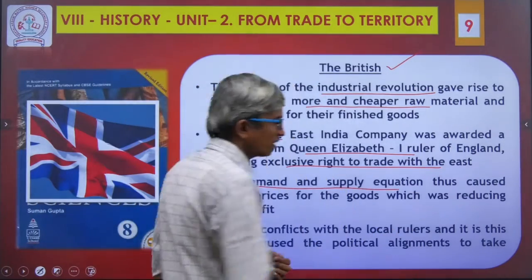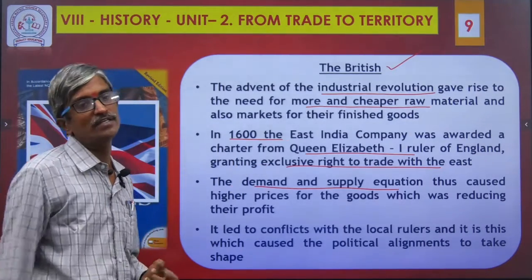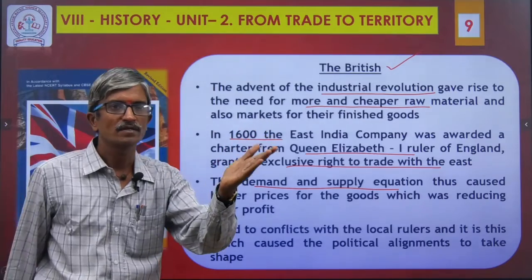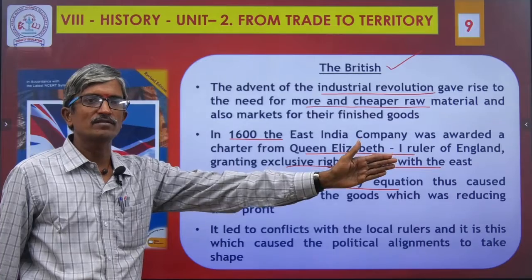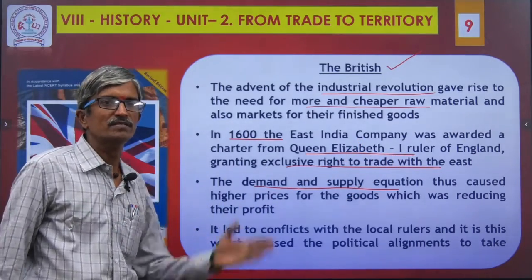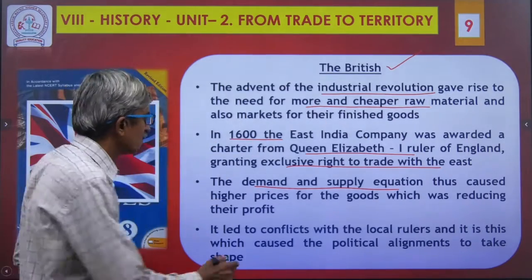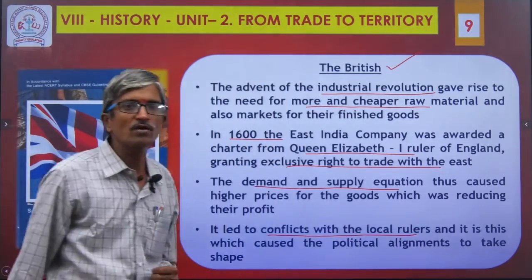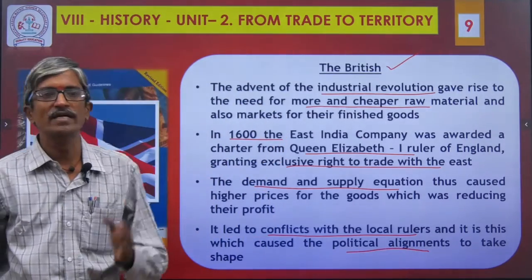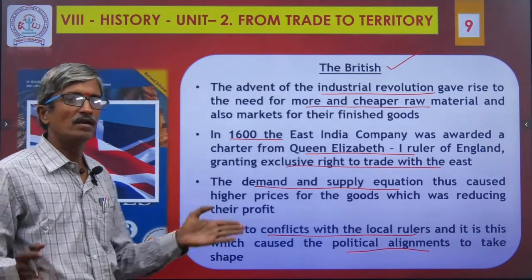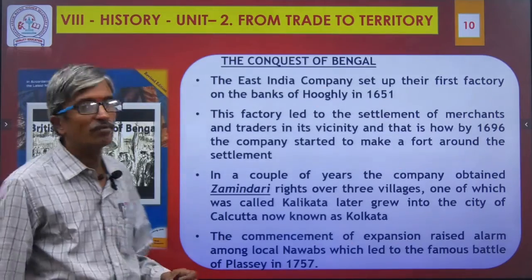The demand and supply equation caused higher prices for the goods, which was reducing the profit because of the competition. The same product was getting produced by n number of companies. So because of their competitive trading business, their profit was getting reduced. So they decided to wage a war with the remaining countries. It led to conflict with the local rulers, and it caused a political alignment to take shape. This is why they made a lot of wars and finally occupied the entire Indian territory. This is another important reason.